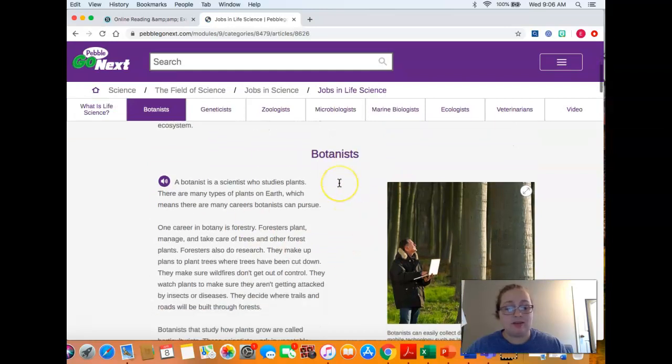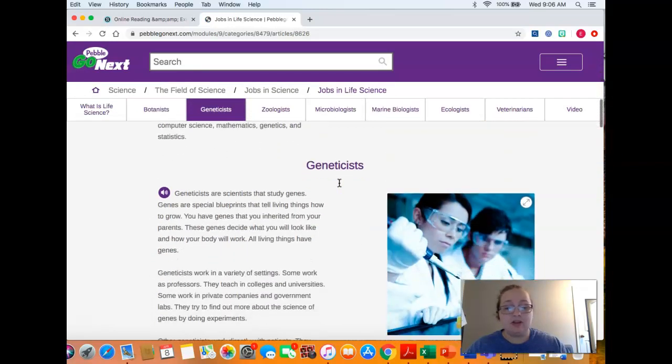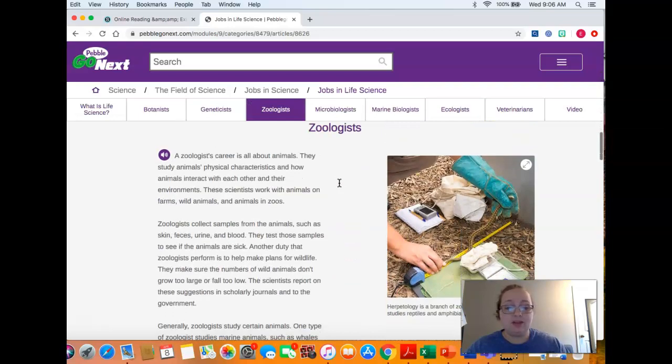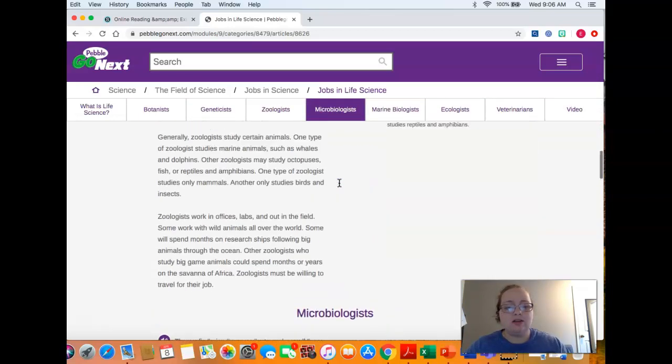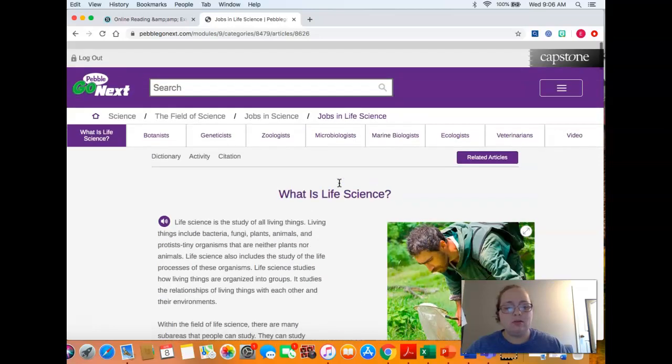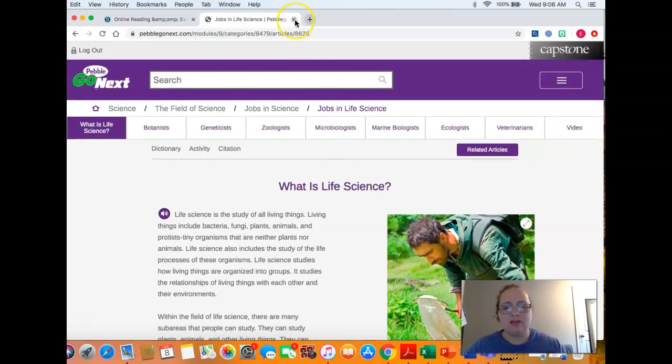There's botanists. I actually have a good friend that's a botanist. Geneticists, zoologists, hanging with those animals, microbiologists. It just is a little bit more in depth, okay? And that's just a fun thing to play with.